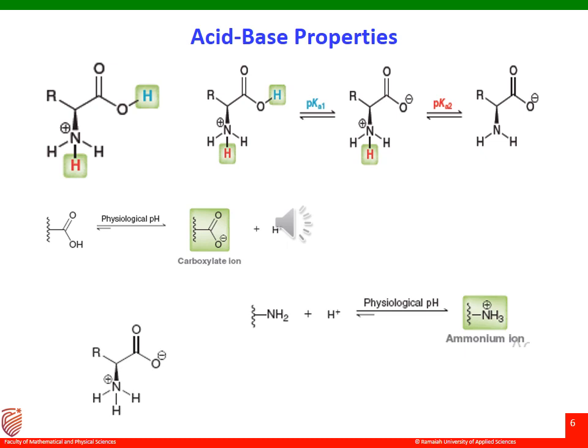As an example, arginine. Arginine has an alpha carboxylic acid with pKa value of 2.17. The alpha amine group has 9.04, and the side chain has around 12.48. Similarly, cysteine has the alpha carboxylic acid at 1.96, the amine at 10.28, and the side chain at 8.18, and so on.